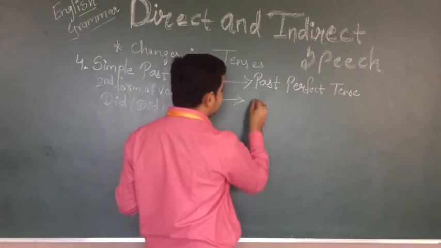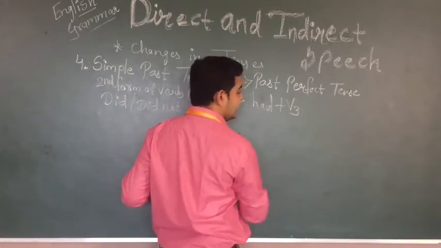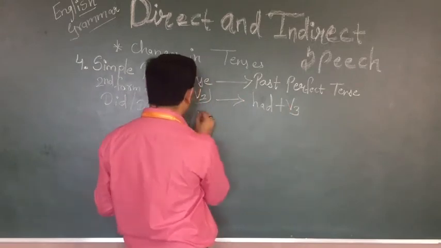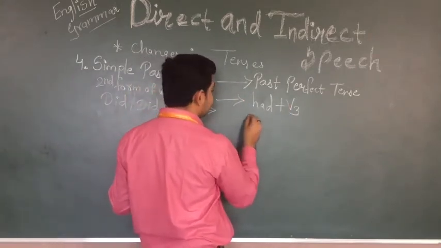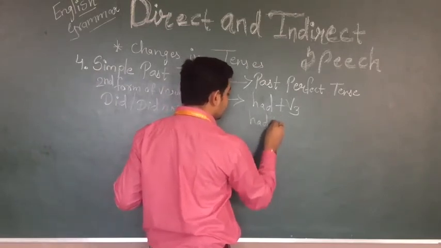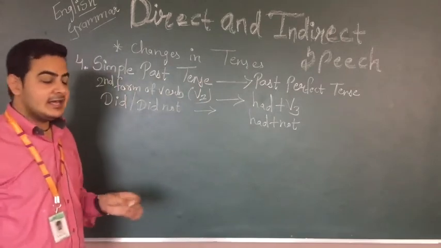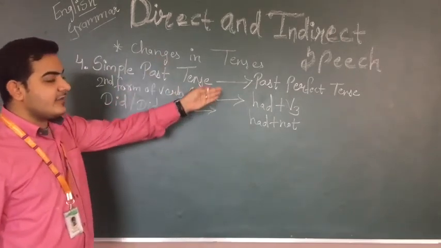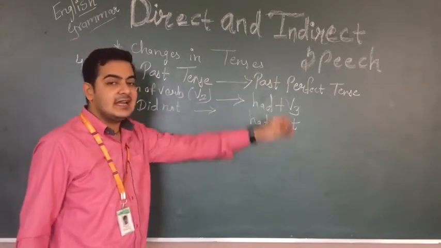Second form of verb will convert into had plus V3, means verb third form. Here, did and did not will convert into had plus not. So this is the formula we have for changing simple past tense into past perfect tense.